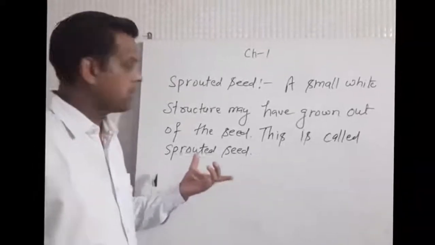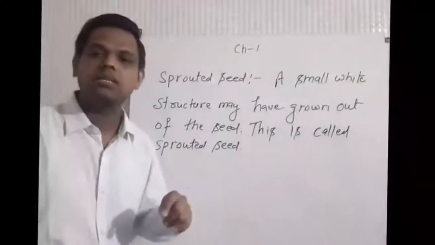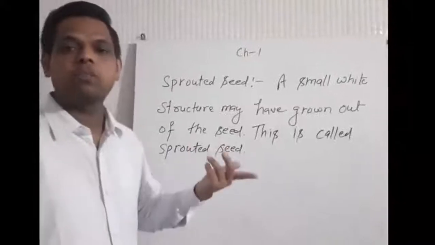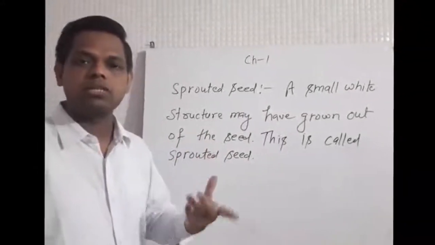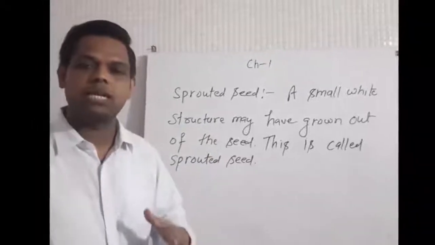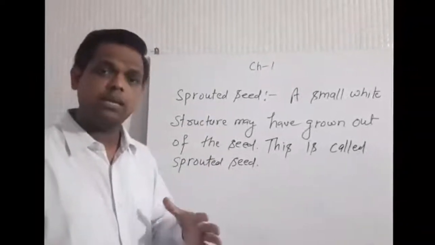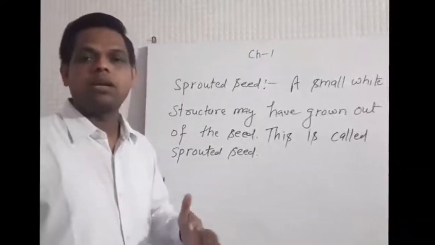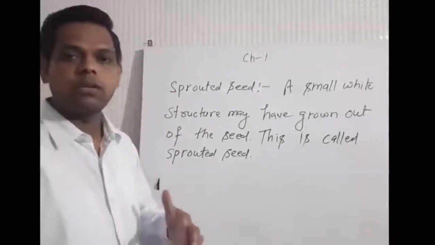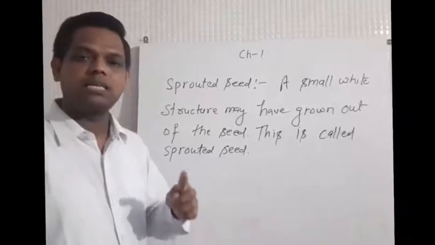Seeds: we can use seeds as such or we can make them sprout. Sprouted seeds have more nutritional value than normal seeds. For this we can do an activity at home. Take some dry seeds of chana or moong, put them in a container filled with water, and leave it aside for a day.